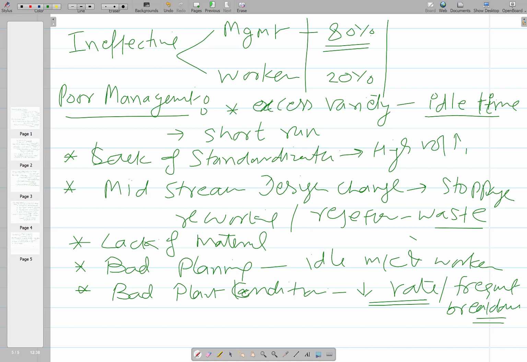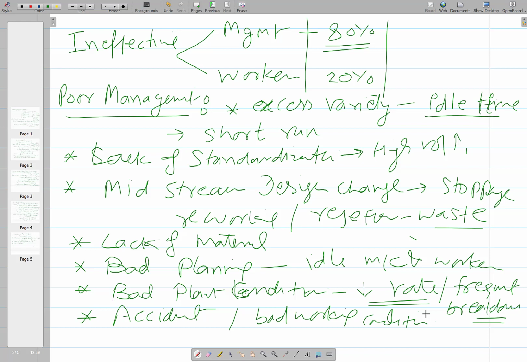Then there are accidents and bad working conditions. All these lead to unavailability or ineffectiveness of the resources.